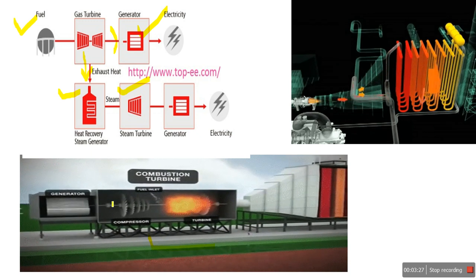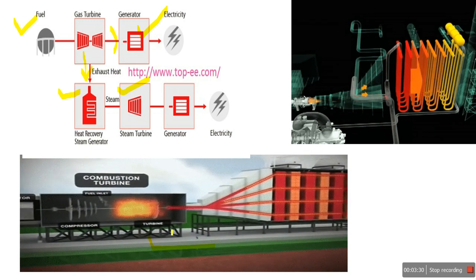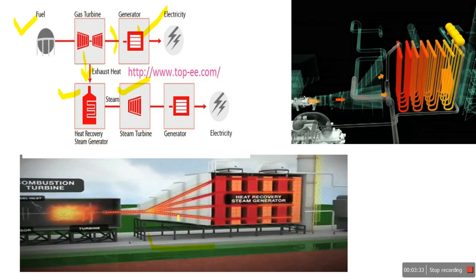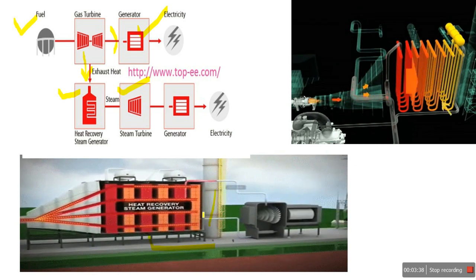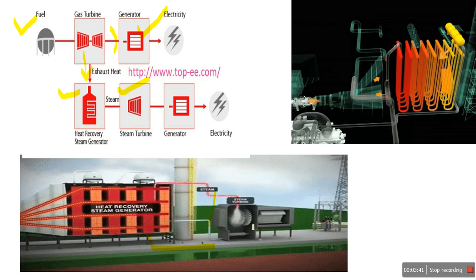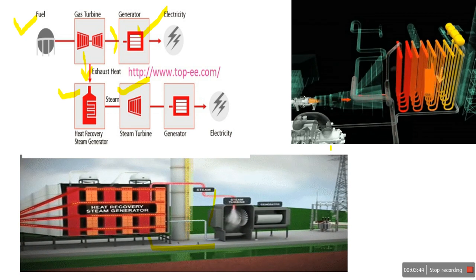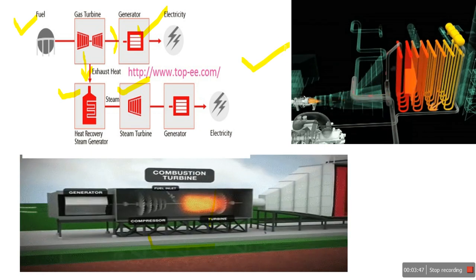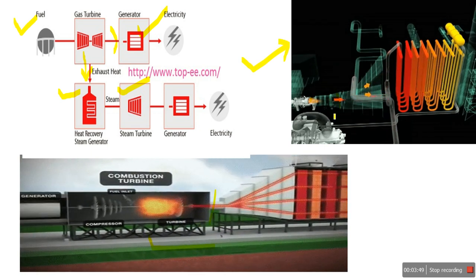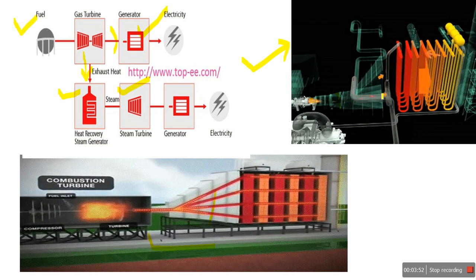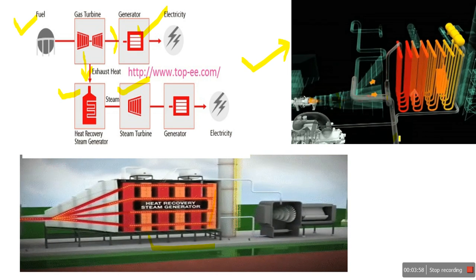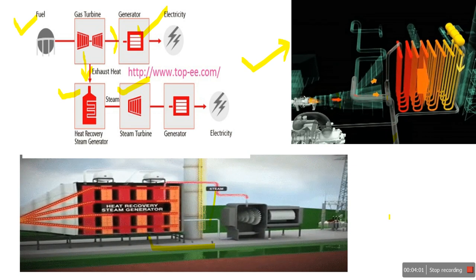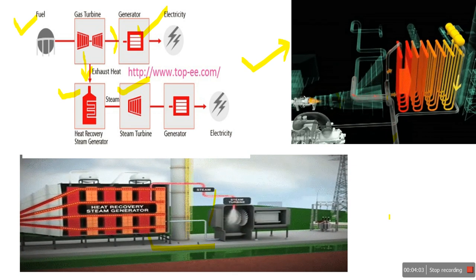See here, from the gas turbine we generate electricity, and the exhaust from that gas turbine is supplied to the boiler of the steam power plant, where it heats the water. Then it is released to the atmosphere via the stack, and the steam is utilized to generate electricity again. In this animation, the exhaust from the turbine flows over the water tubes, and the generated steam is again supplied to the turbine. If you understand this combination, then we can easily understand the constant volume cycle gas turbine.